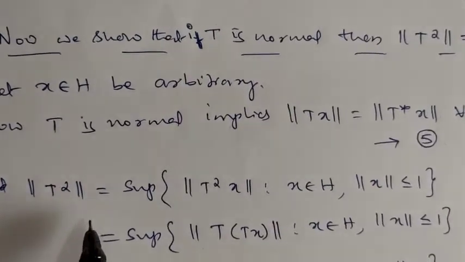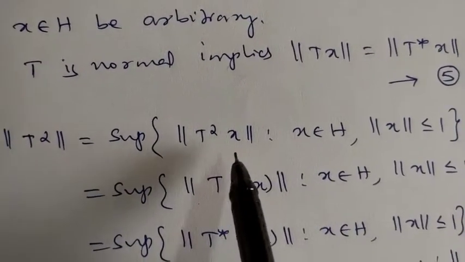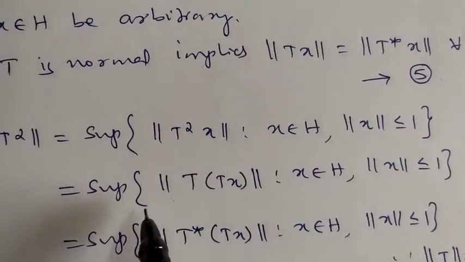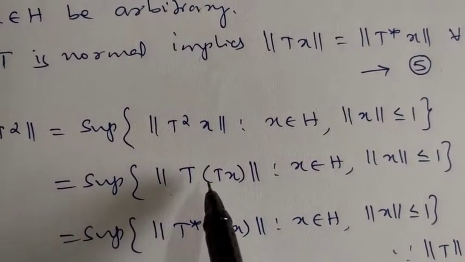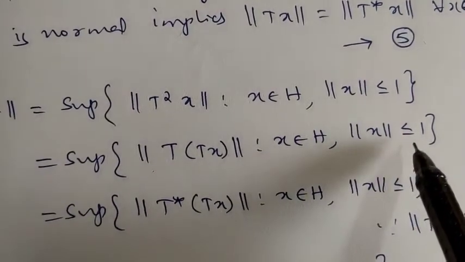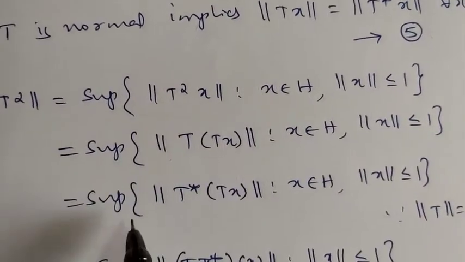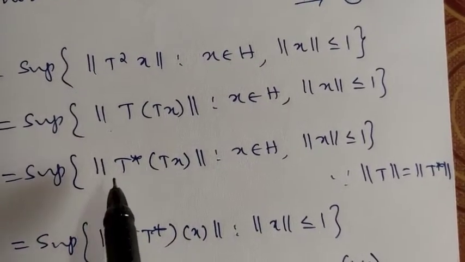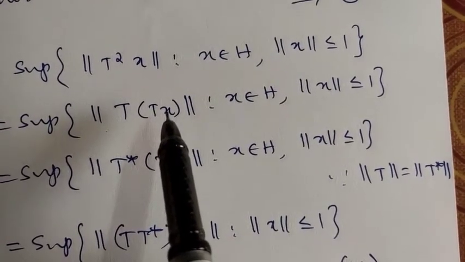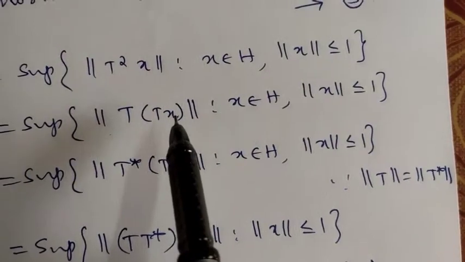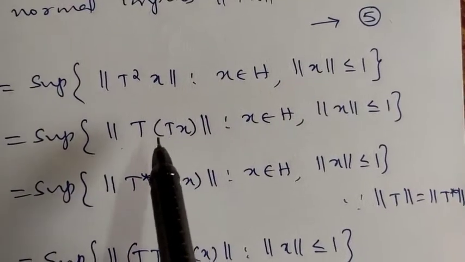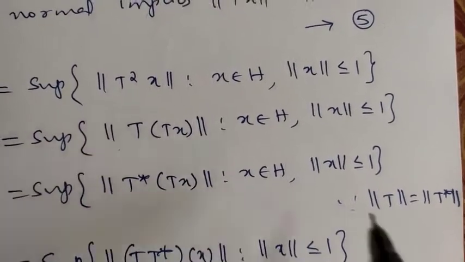And norm of T square is what? Supremum of norm of T square of x, where x belongs to H, norm of x less than or equal to 1. So this is equal to supremum of norm of T square written as T of T of x such that x belongs to H, norm of x less than or equal to 1. So this is equal to supremum of norm of, look here, T of x is also an element of H. If x belongs to H, T of x also belongs to H because T is a mapping from H to H. So this is like T of y, but norm of T is the same as norm of T*.